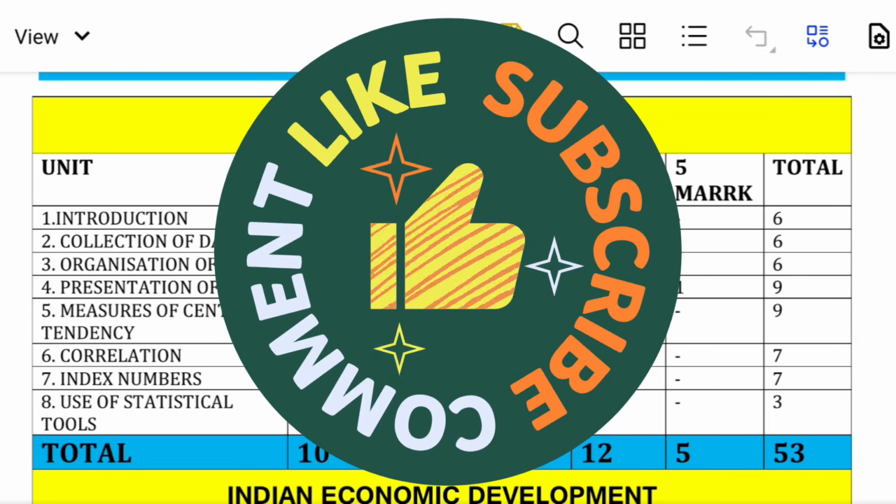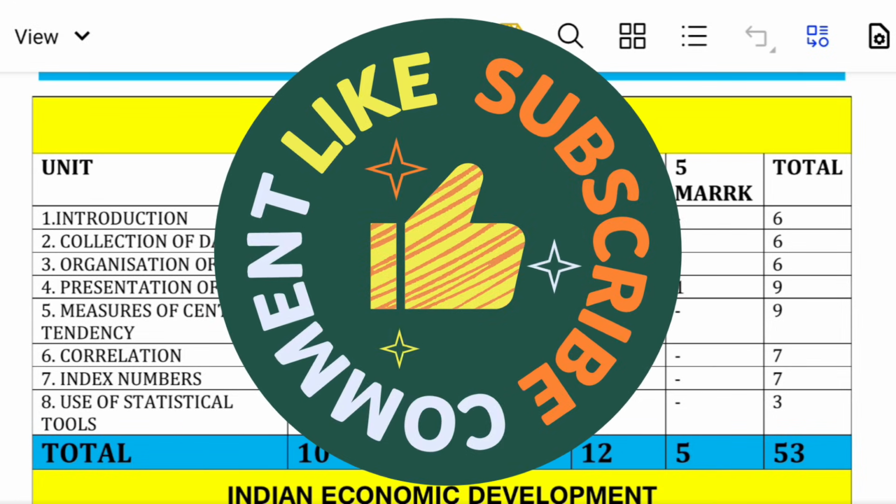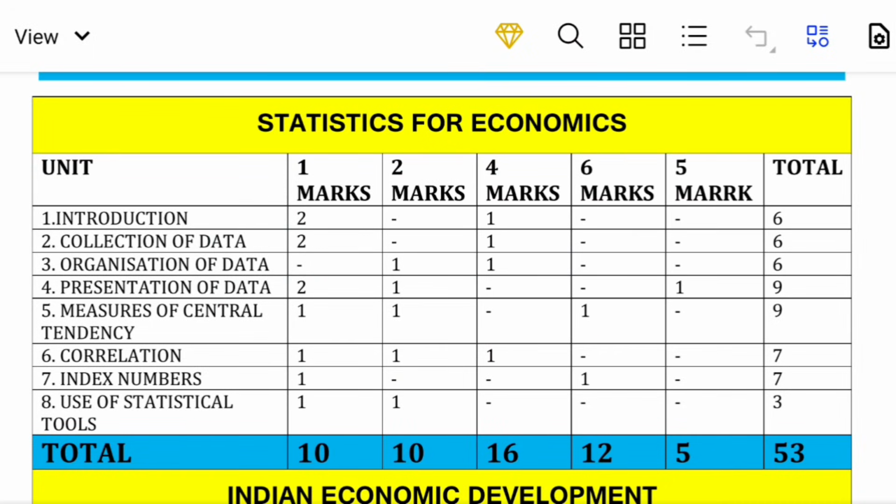Next is index numbers. In index numbers they are going to ask a 1-mark question, there is no 2-marks and no 4-marks question, and there is a 6-marks question. There is no project-oriented question. Total 6 plus 1, 7 marks is the weightage for index numbers.